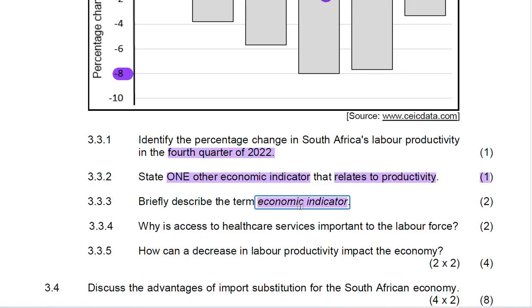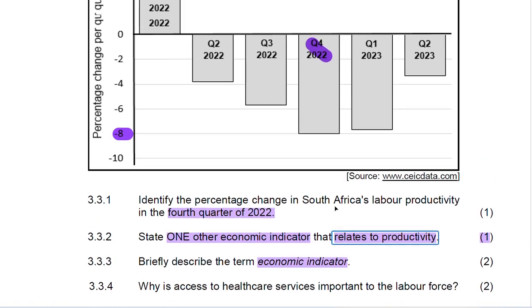Any data that you use to measure the performance of the economy is an economic indicator.